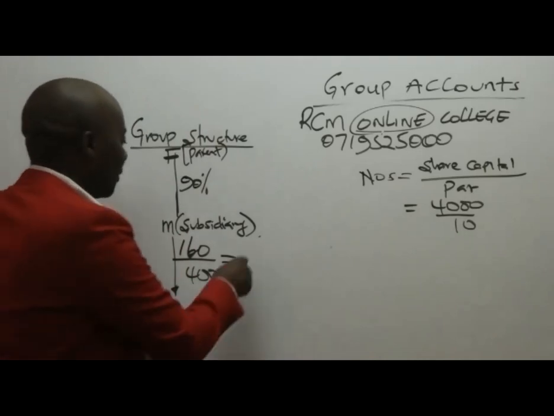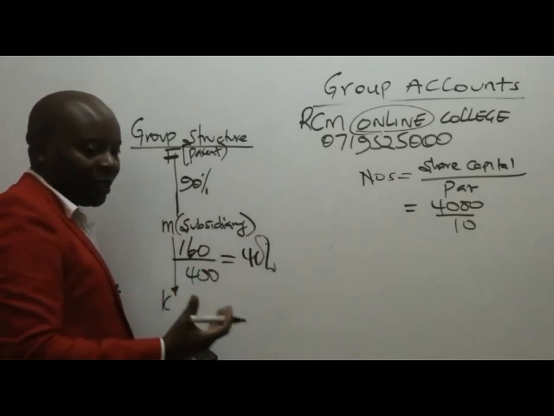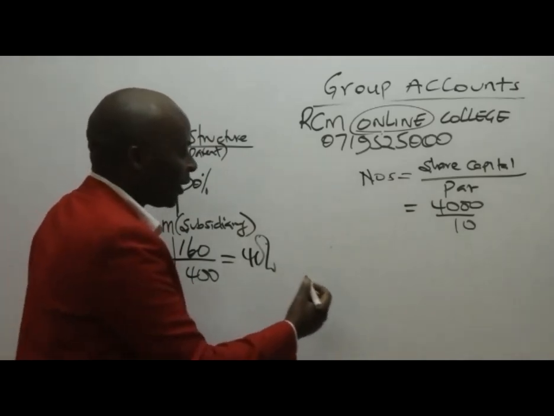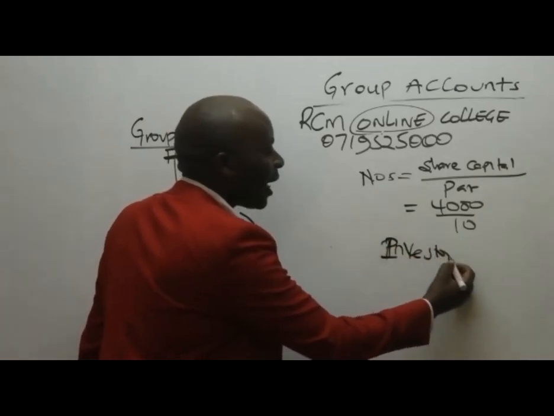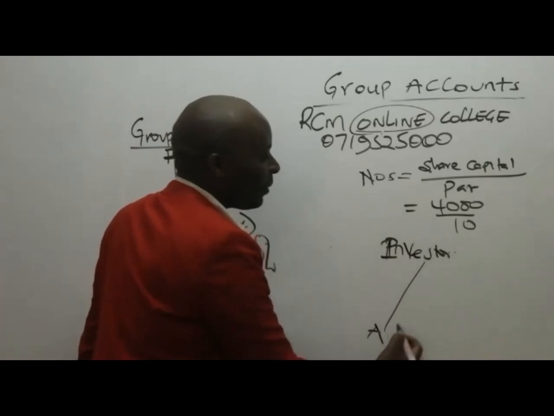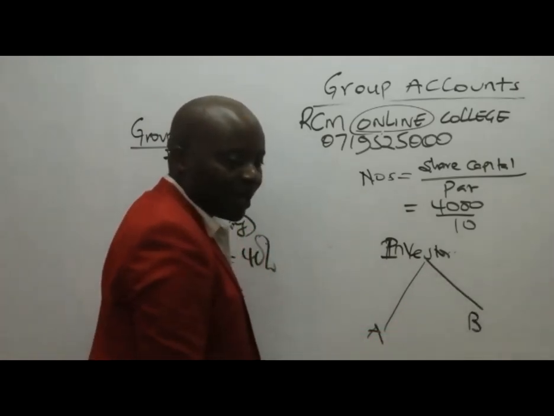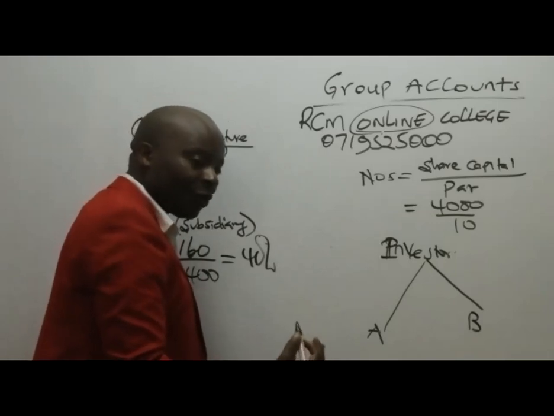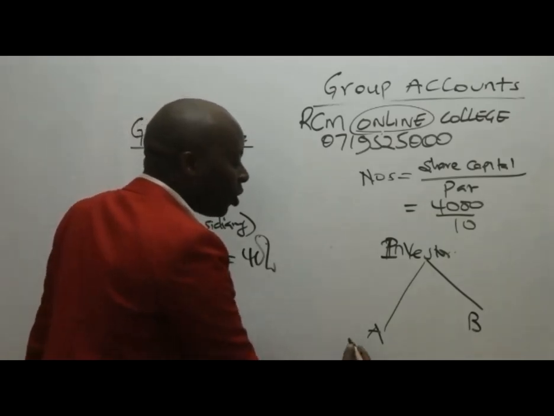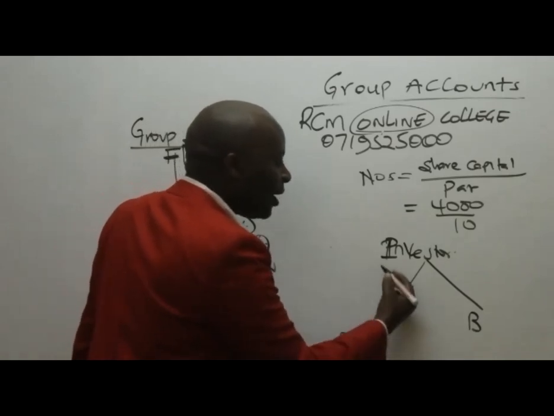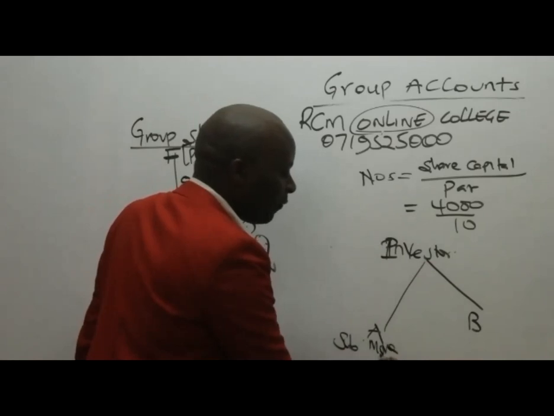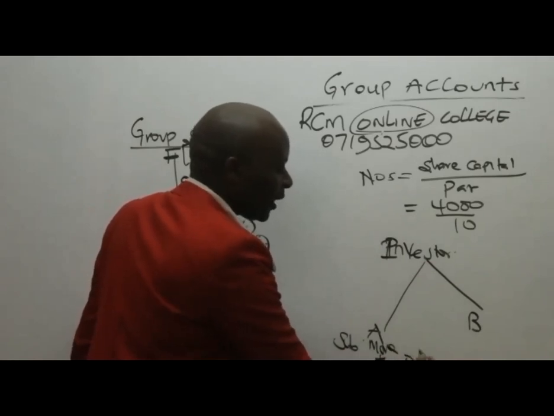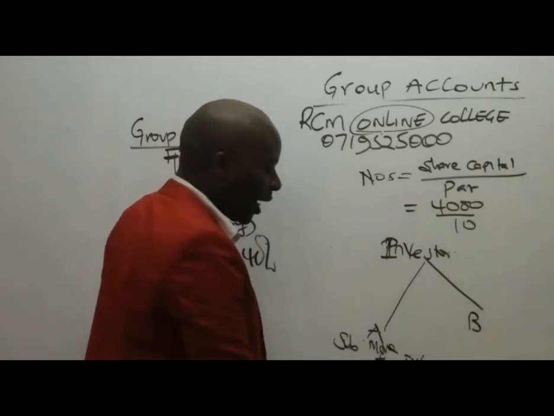So I'm getting 40%. So remember, 40% falls in which category? Remember our categories, that if, for example, we have an investor company, this investor company has got a company A, it has got a company B. Company A, quantitatively, will be called a subsidiary of the investor if this investor has shares which are more than 50%.